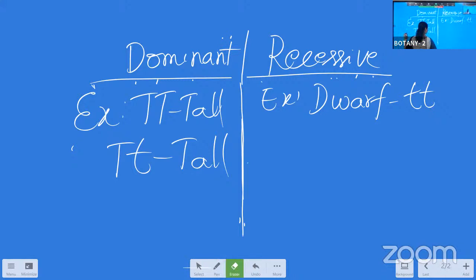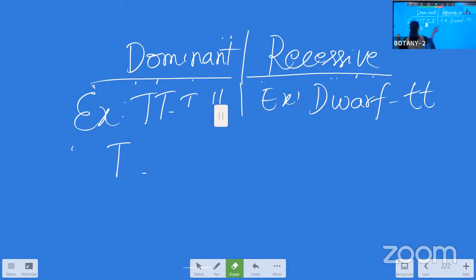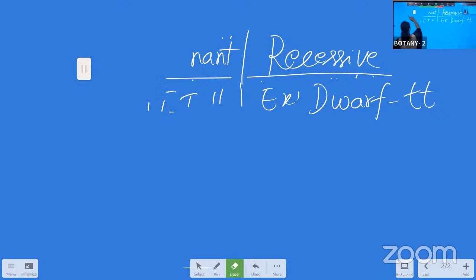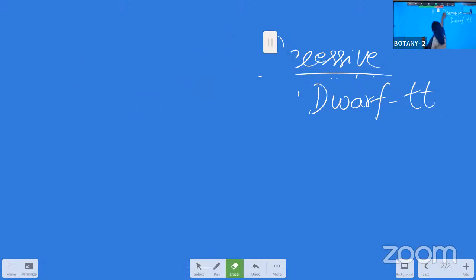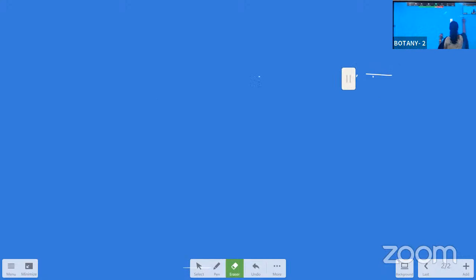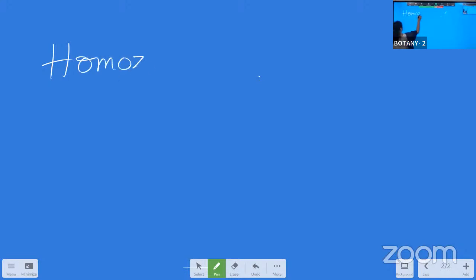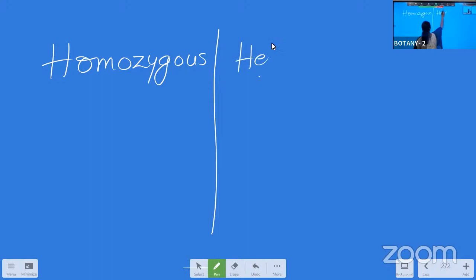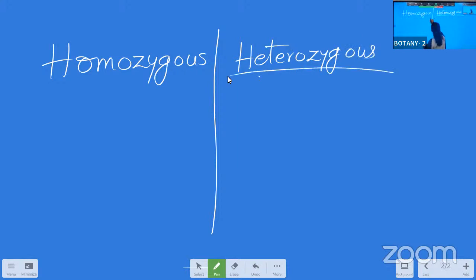Now comes the second one: the differences between homozygous and heterozygous. What is meant by homozygous?